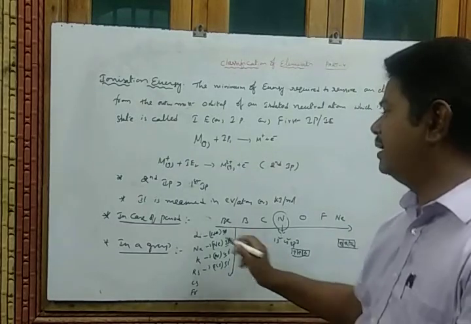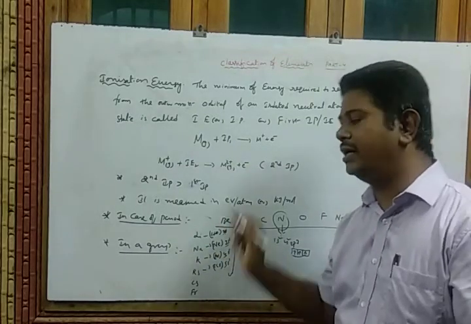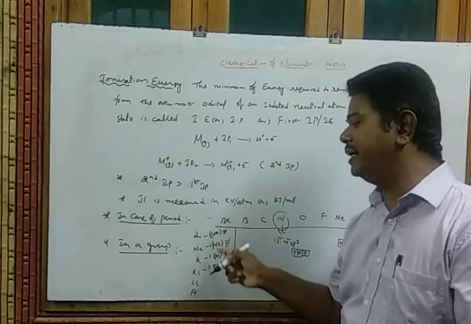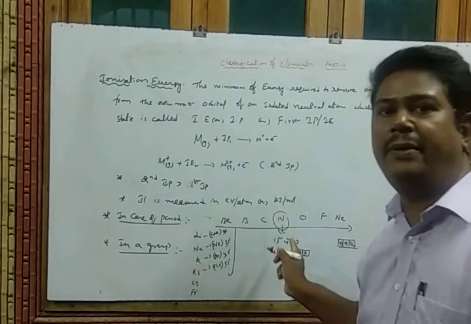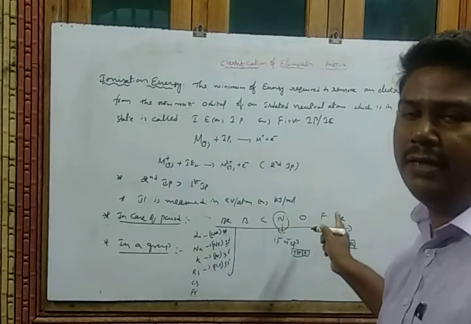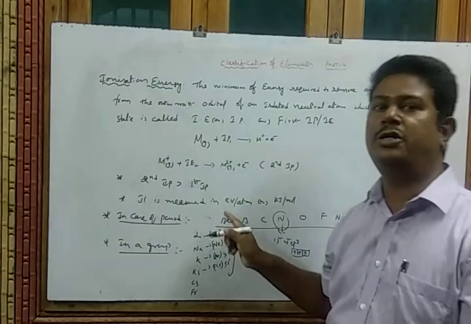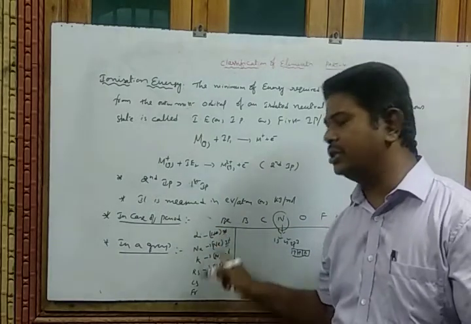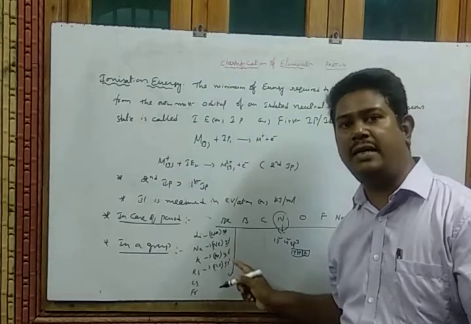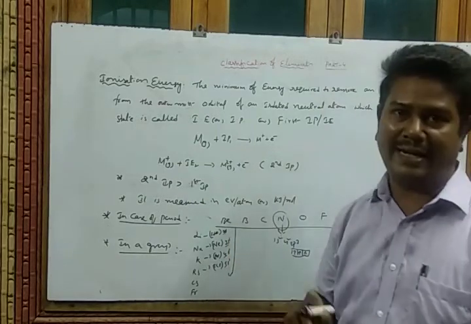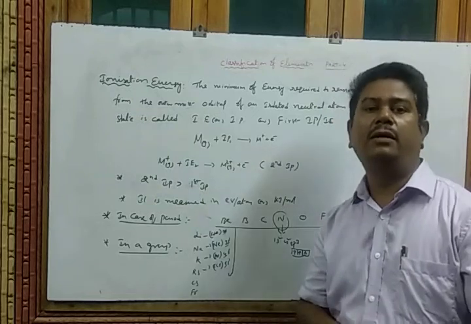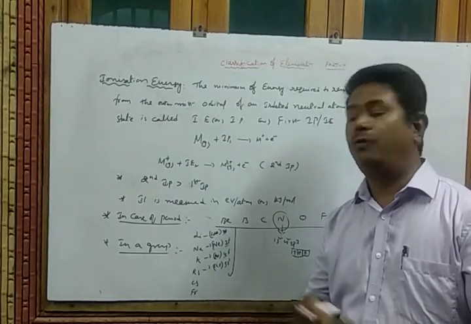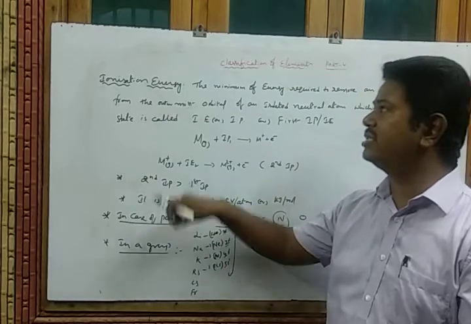So the ionization potential values change like this in a period and in a group. In a period, from left to right, the ionization potential values increase. In a group, they decrease due to the increase in atomic radius and decrease in nuclear force of attraction.